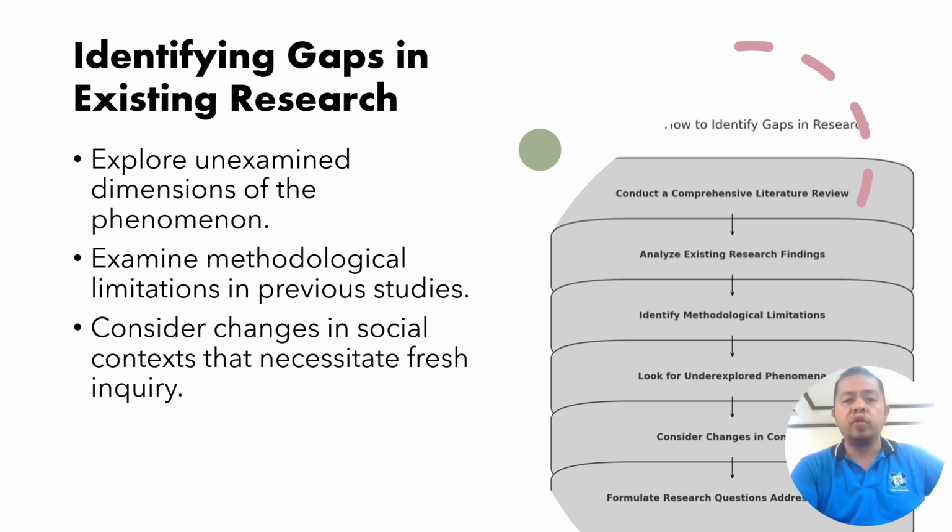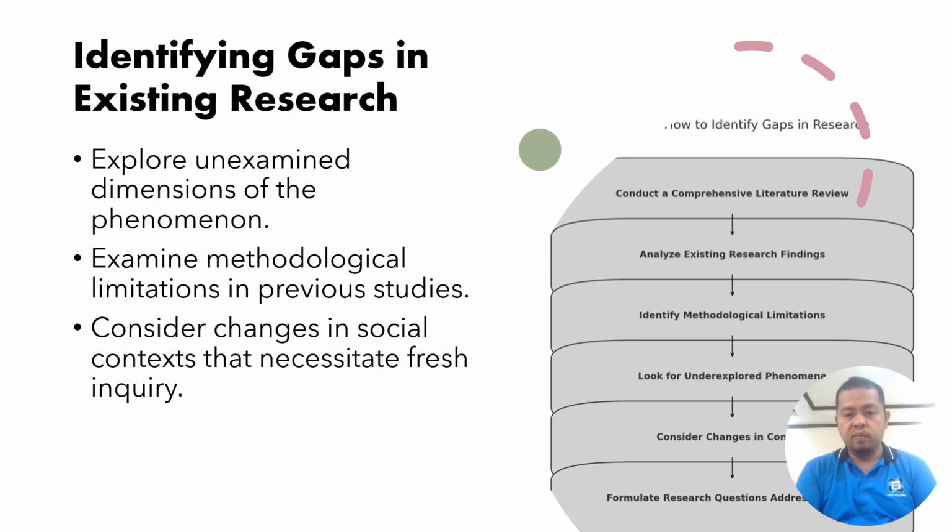First, you have to explore unexamined dimensions. Look for areas in the literature that have been overlooked. For example, while there is extensive research on the homelessness phenomenon, there may be fewer studies on how homeless individuals perceive their interactions with social services.